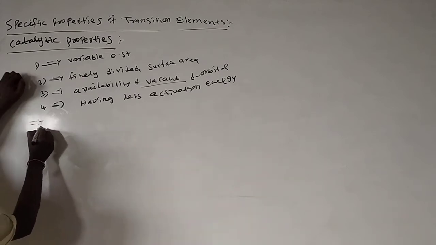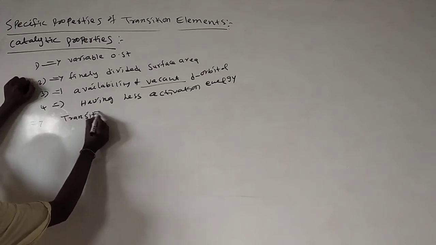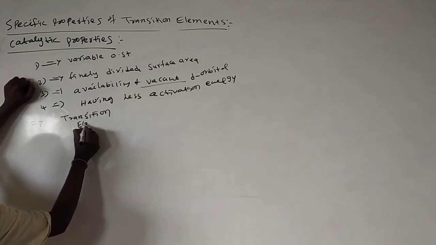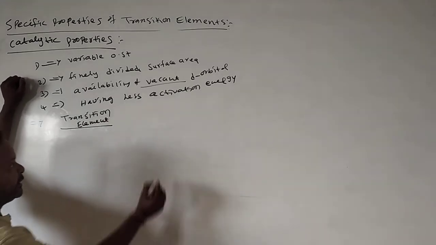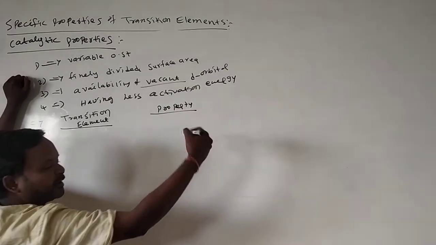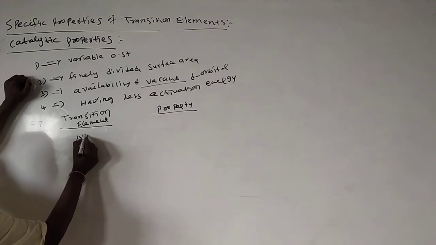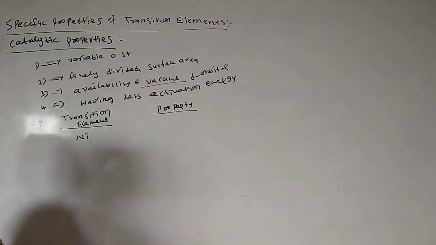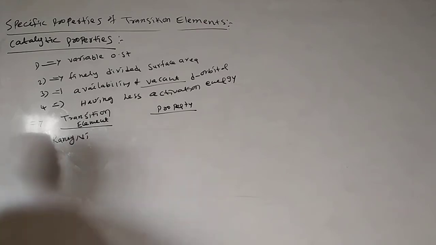See some of the examples. Transition element, and here I am writing the property where it acts as a reagent. Nickel, Raney nickel.